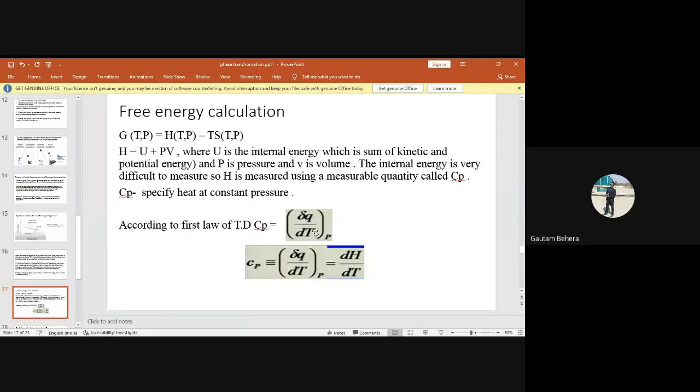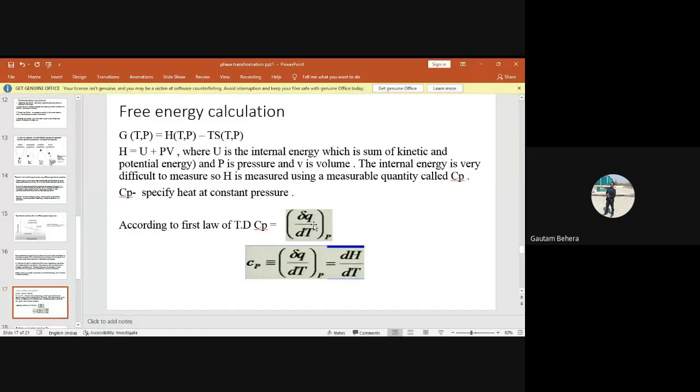But temperature is a path function or state function? It's a state function. So whenever you are representing a state function, you need to write d, not del. It is clear to everybody. So Q is the heat, which is a path function. Here T is the temperature, which is a state function, right?